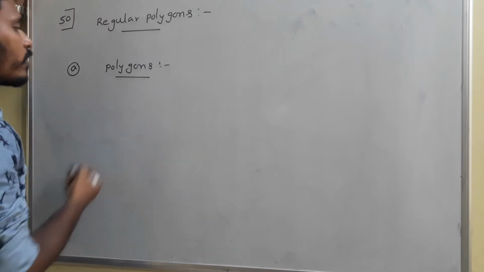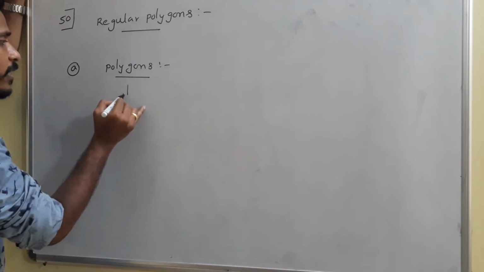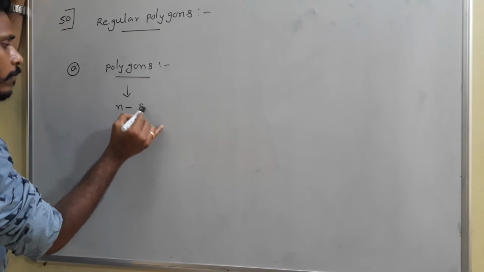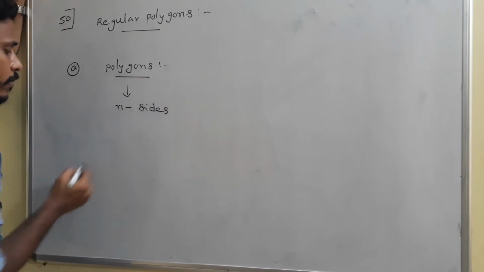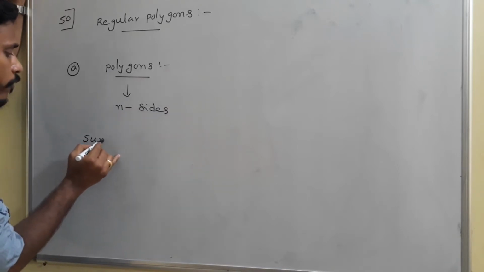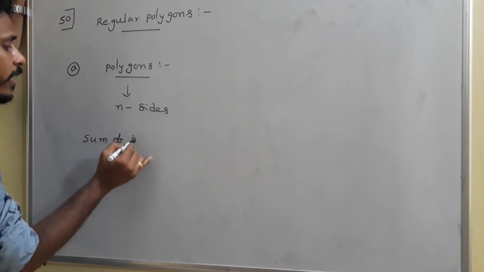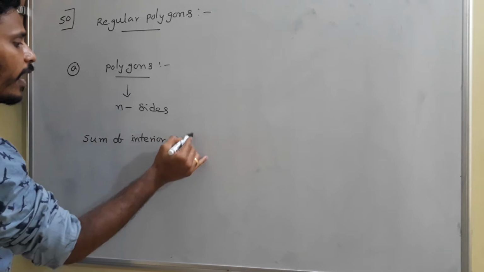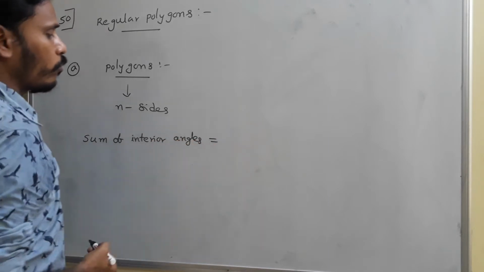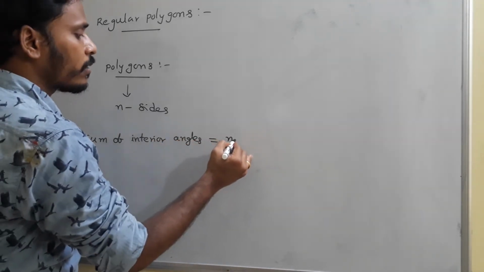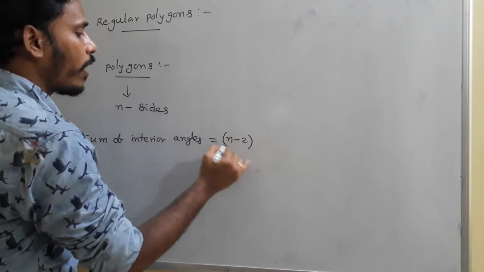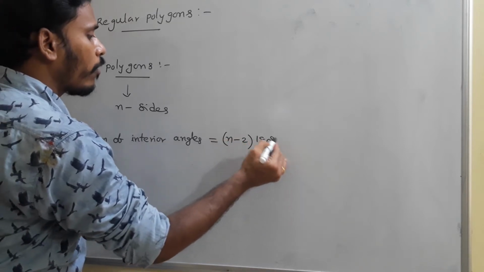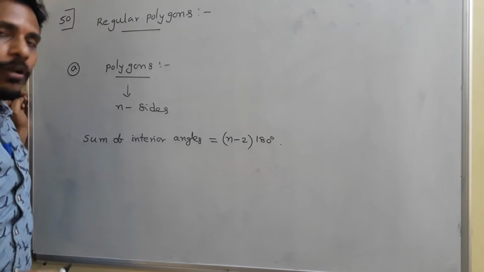Suppose you have a polygon of n sides, then it contains n angles, and the sum of interior angles of a polygon is equal to (n minus 2) into 180 degrees. This is the formula.